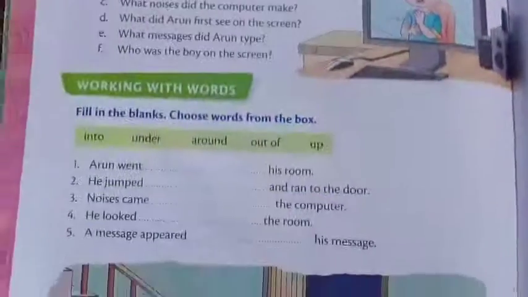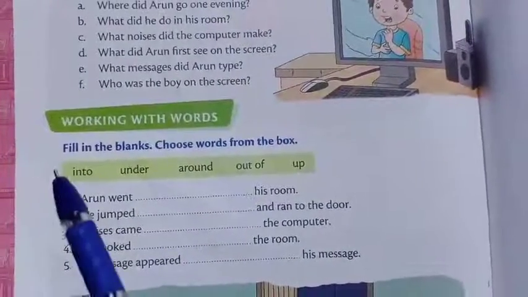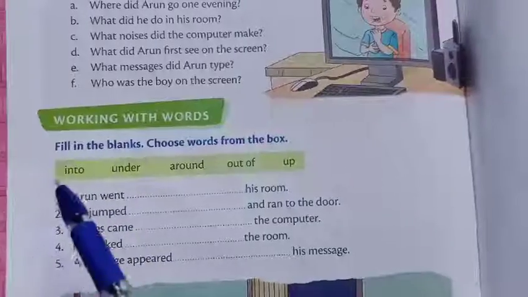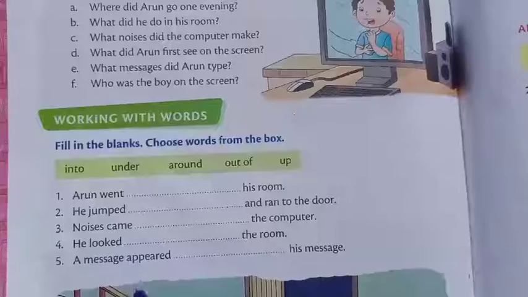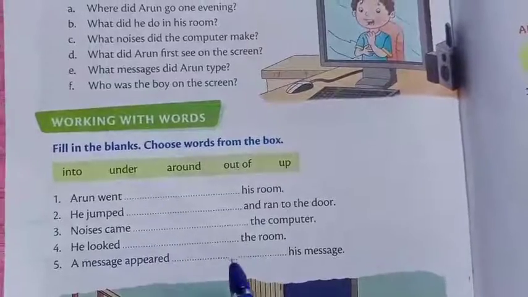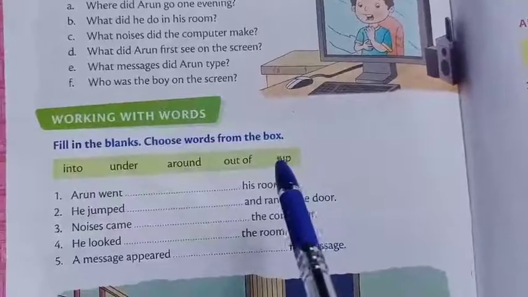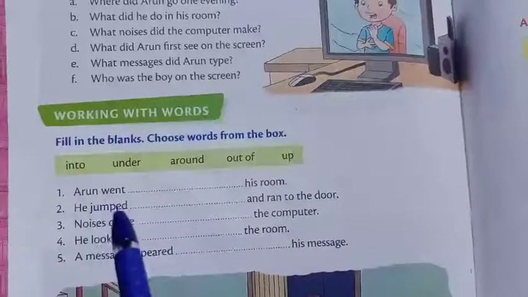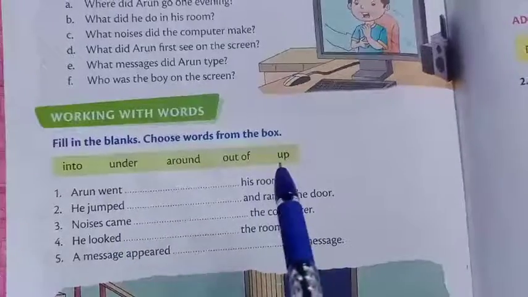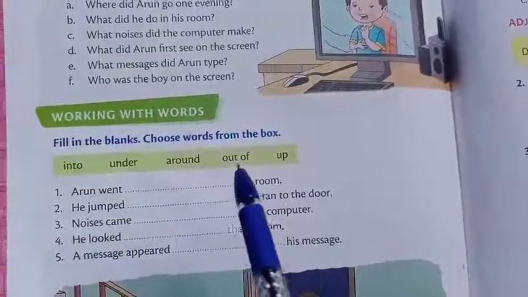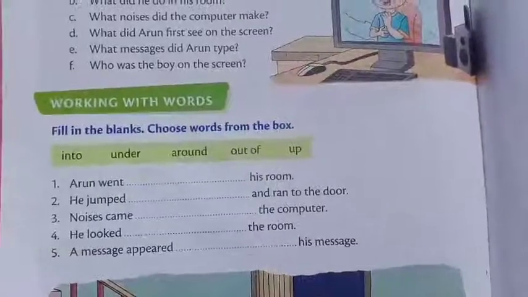Next we will move to working with words. This is the next one: fill in the blanks, choose words from the box. So we have to fill these sentences using this help box. The first one, Arun went dash his room. So which is the right answer, children? Into, under, around, out of and up. Which is the right answer?